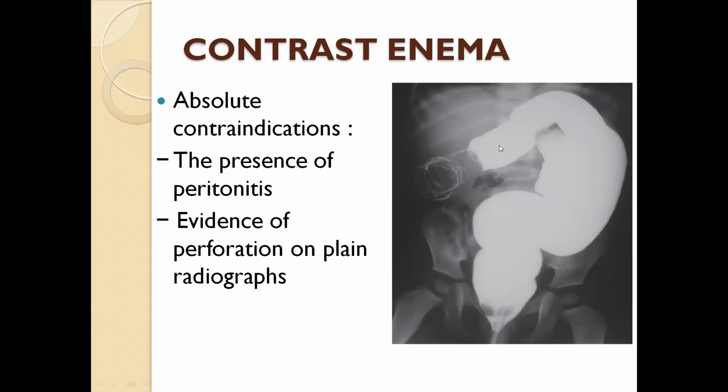We do not advise in those patients when we are suspecting patient has a perforation or peritonitis. Even if X-ray shows gas under the right dome of the diaphragm confirming pneumoperitoneum, we do not advise X-ray barium enema. In any condition of pneumoperitoneum or perforation, the contrast studies are contraindicated. But in few cases, we can advise to confirm this condition if patient has no perforation.